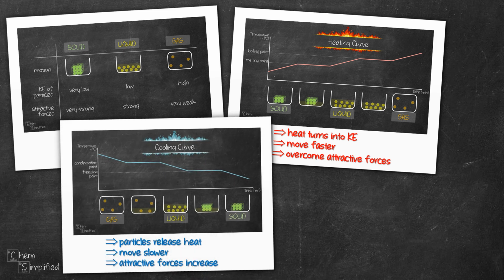And then we look at the reverse when particles are cooled from gas to liquid to solid. That gives us the cooling curve. We also didn't address deposition where gas particles convert to solid directly. The idea is the same as gas turning into liquid, except for in deposition, gas turns into solid directly without going through the liquid phase.